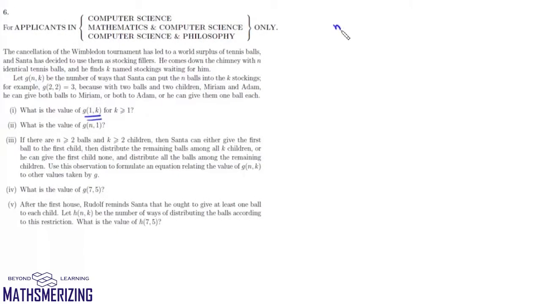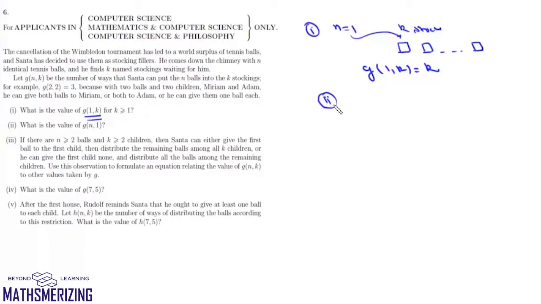Now here we have one ball and we have k stockings. Once we have one ball and k stockings, this ball can go to any one stocking. So G(1,k) is nothing but kC1, which is simply k, and that's our first part. Now the second part is, what is the value of G(n,1)? So now we have n balls and we have only one stocking. In how many ways can we distribute these n balls in one stocking? There is only one way possible. All these n balls must go to this given stocking. So the value of G(n,1) is 1.